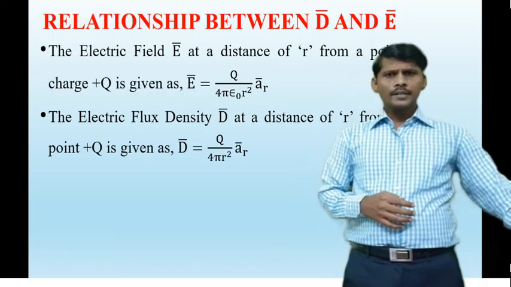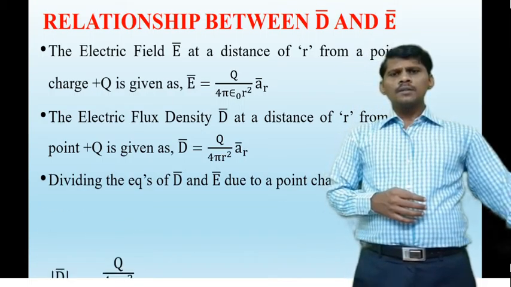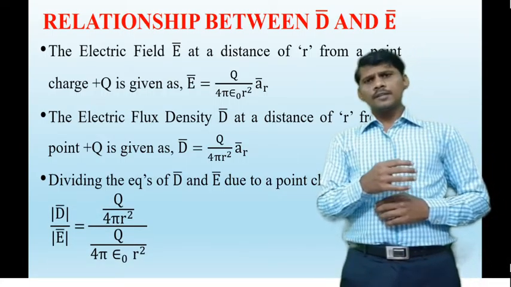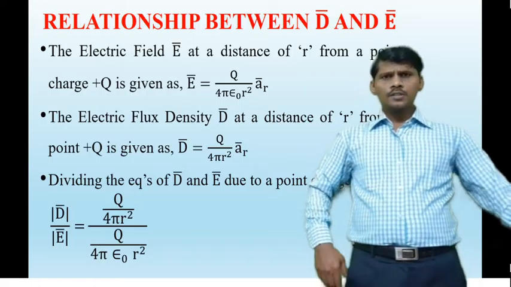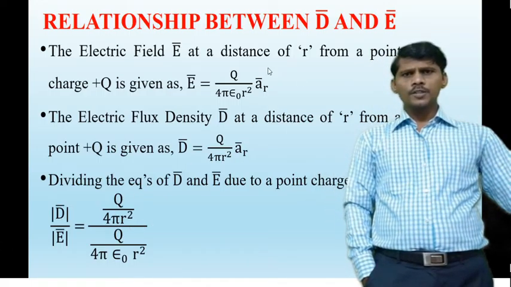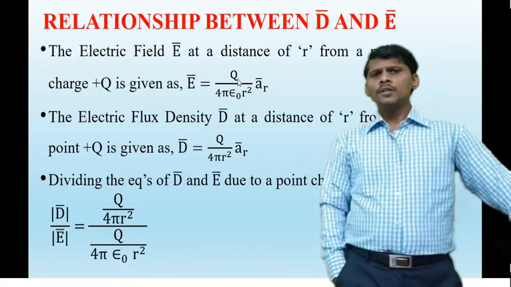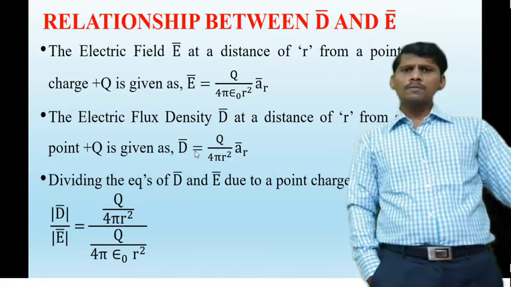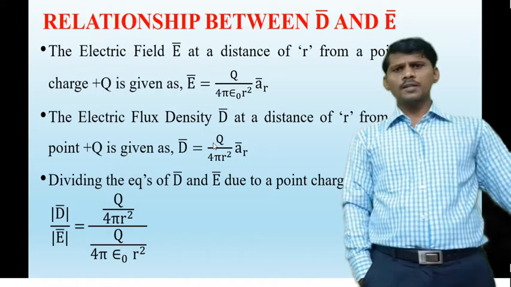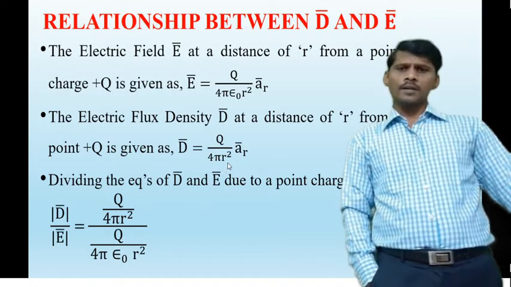Now dividing D bar by E bar. In the electric field intensity expression, the magnitude is Q by 4 pi epsilon naught R square. In the electric flux density expression, the magnitude is Q by 4 pi R square.